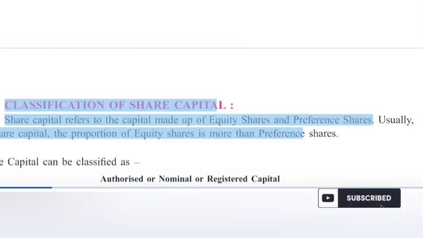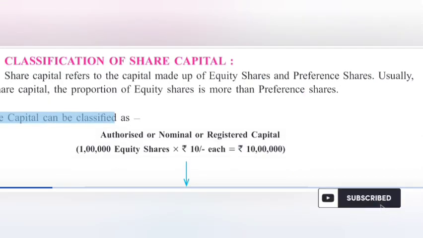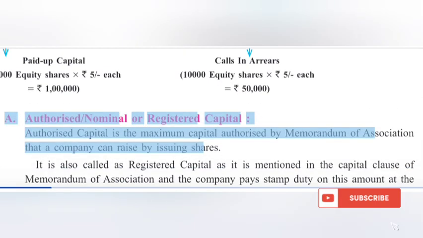3.1 Classification of share capital. Share capital refers to the capital made up of equity shares and preference shares. Usually, in share capital, the proportion of equity shares is more than preference shares. Share capital can be classified as A. Authorized, nominal or registered capital.